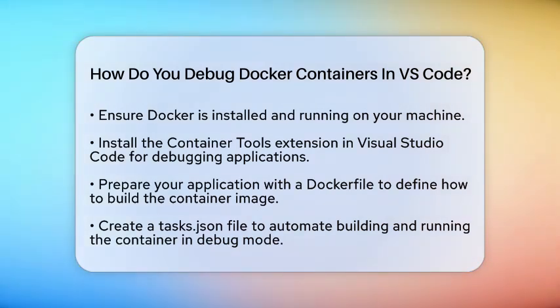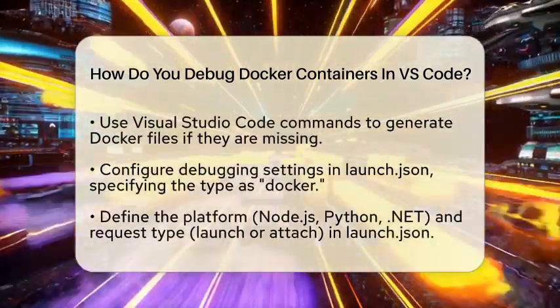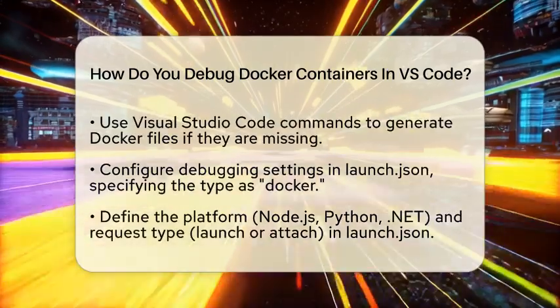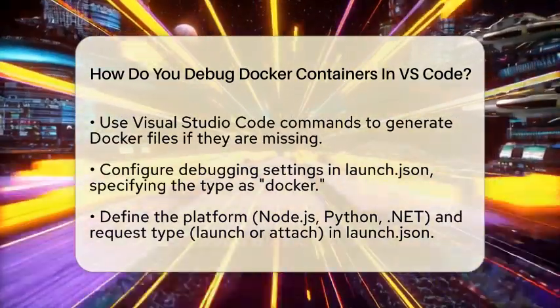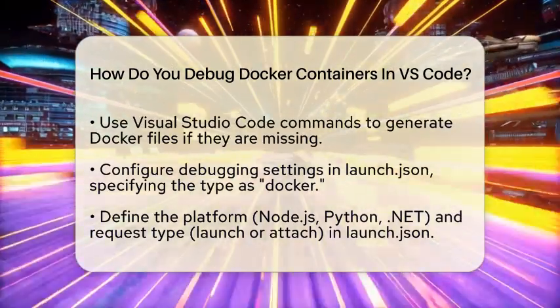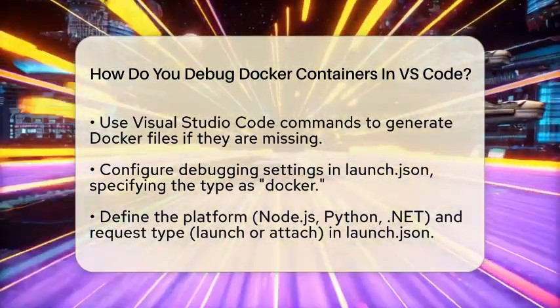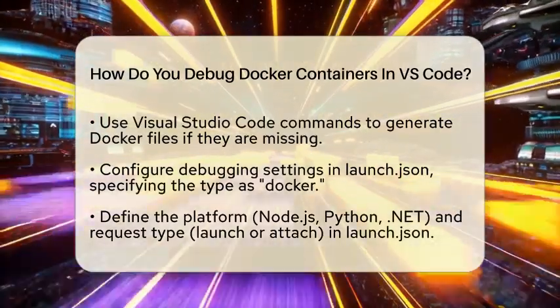Once you have your environment set up, you need to prepare your application and Docker files. Your project should include a Dockerfile, which tells Docker how to build your container image. You will also create tasks in a file called tasks.json. These tasks will help automate the process of building and running your container in debug mode. If you do not have these files, you can use Visual Studio Code commands like Containers: Add Docker Files to Workspace to generate them.